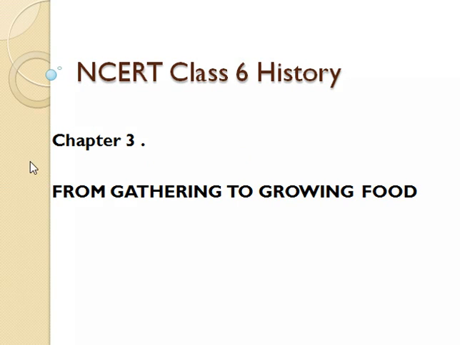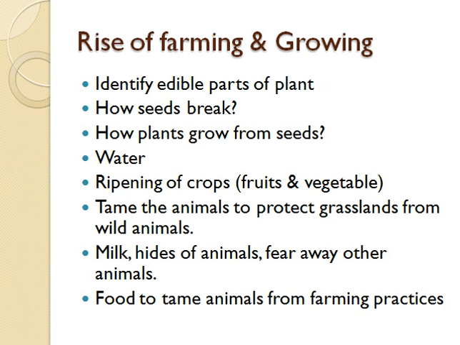So today we are learning chapter 3 of class 6 NCERT history, that is from gathering to growing food. So what happened during that time? In the earliest chapters we have already seen that people were hunters and gatherers. Then climatic changes happened 12,000 years ago, there was a shift in the climate, and a somewhat warmer climate came. Then there was a rise of farming, and these people started growing crops.